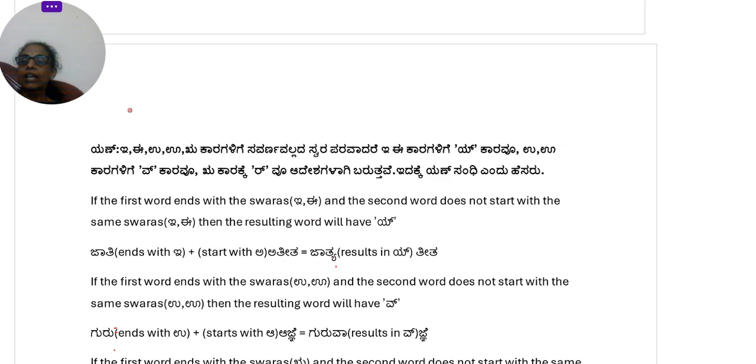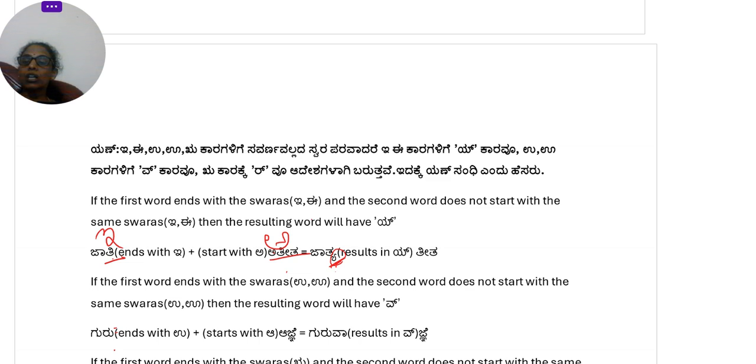So, if the first word ends with the swara e and the second word does not start with the same swaras, then the resulting word will have a y in it. If you see here, jati, okay, it is ending with e, and atita. So, a is there here. E and a, they both are different swaras. They are not of the same type. So, when they join together, you get jatyatita. Okay, the y is getting added as a uttakshara here. So, jati plus atita becomes jatyatita. Okay, y is getting added there.